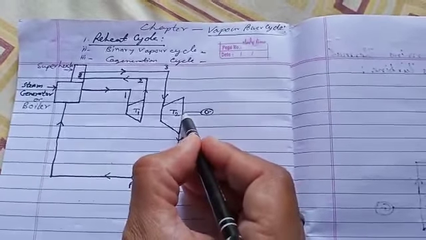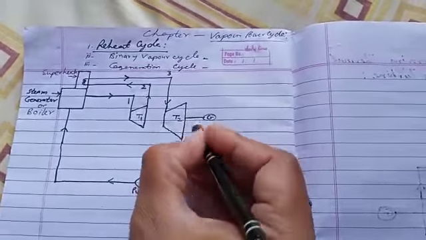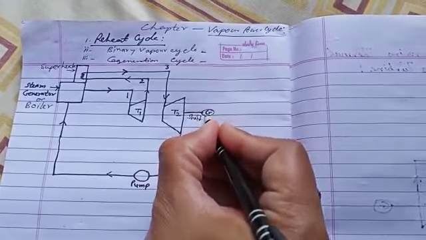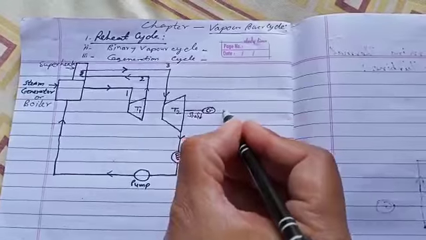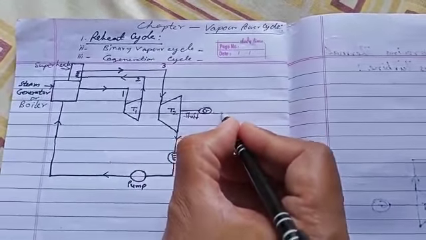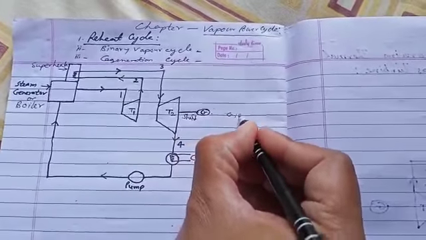Then with the help of shaft we get the resultant or output with the help of generator. G means generator.